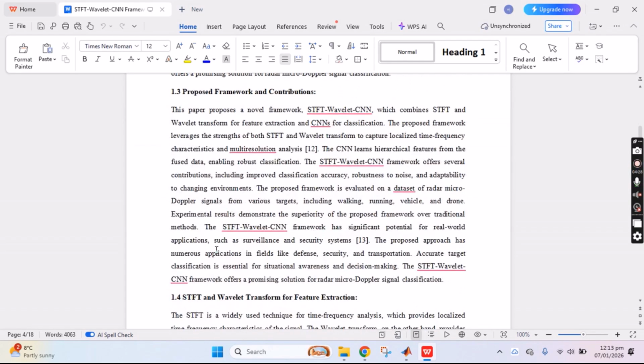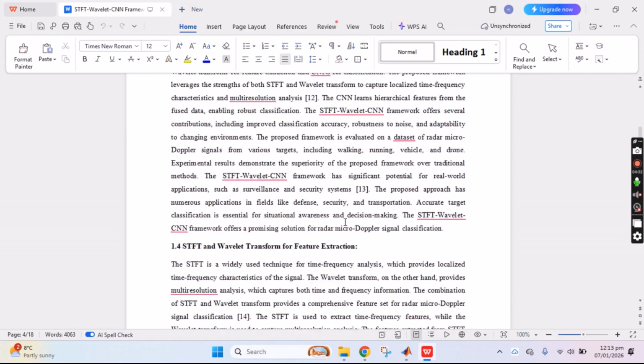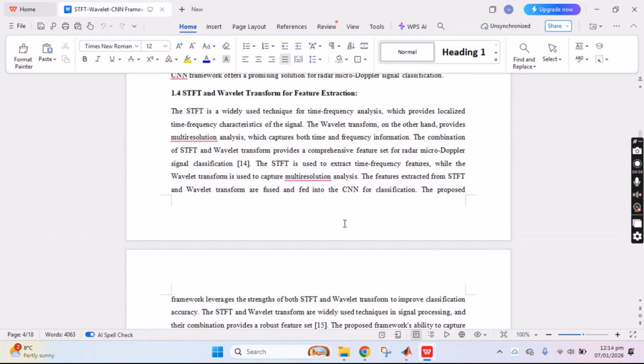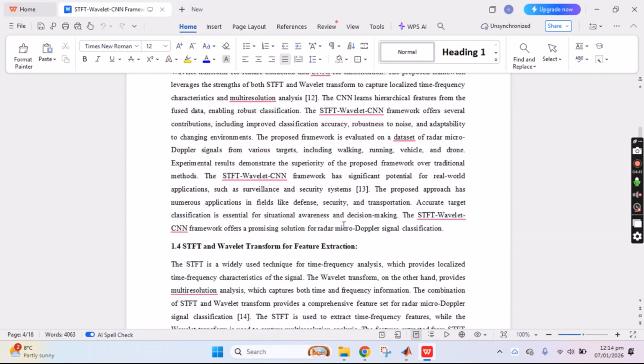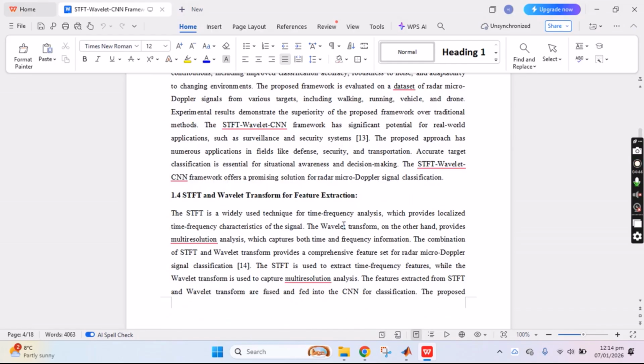So here is the proposed framework for the contribution. This is the same as I have explained to you. STFT is a widely used signal transform technique, the short-time Fourier transform, which provides time frequency analysis and localizes the time frequency characteristics of the signals.